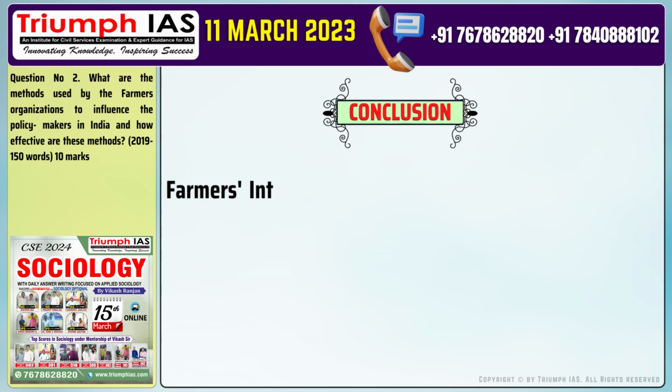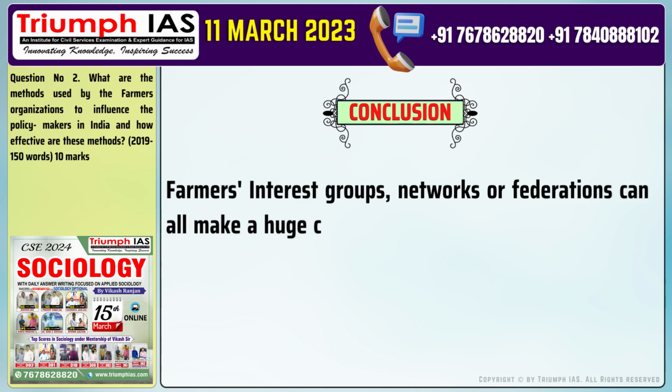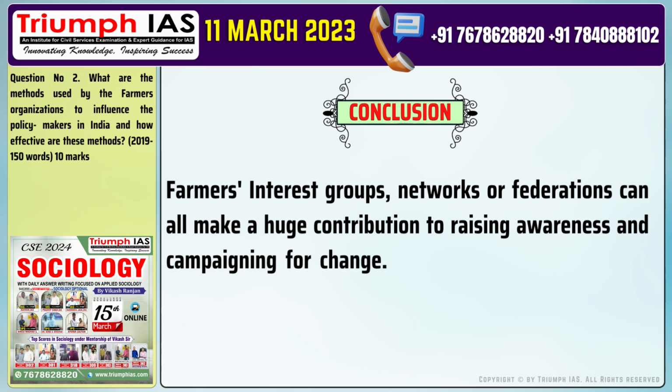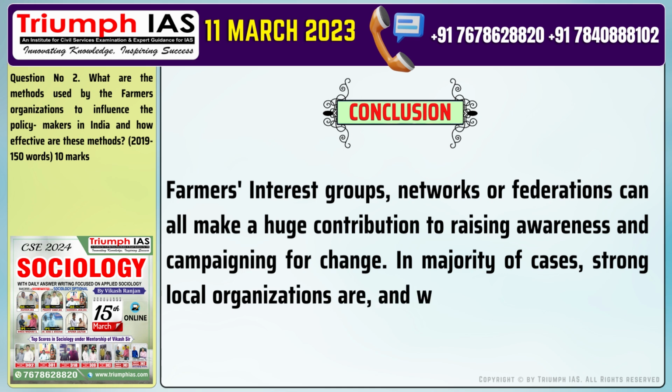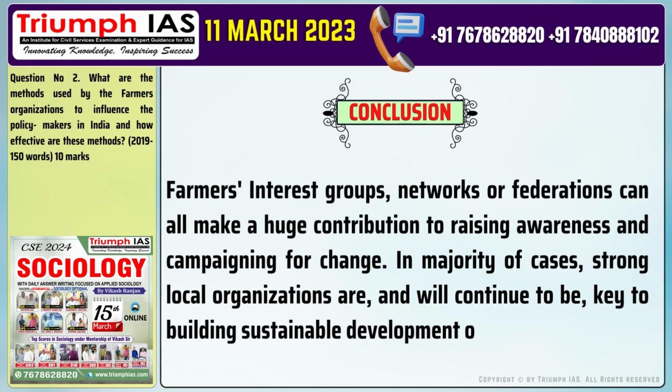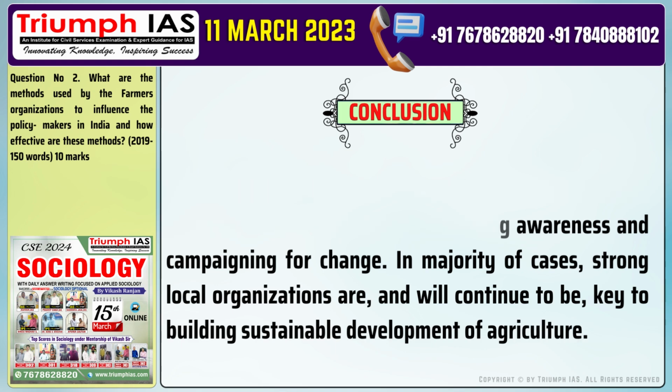The conclusion of the answer is: farmers' interest groups, networks of federations can all make a huge contribution to raising awareness and campaigning for change. In majority of cases, strong local organizations are, and will continue to be, key to building sustainable development of agriculture.